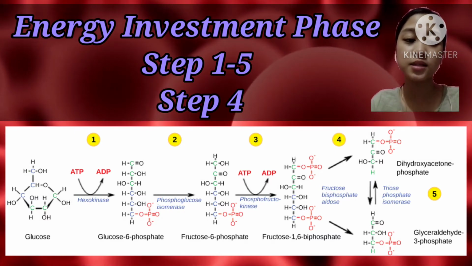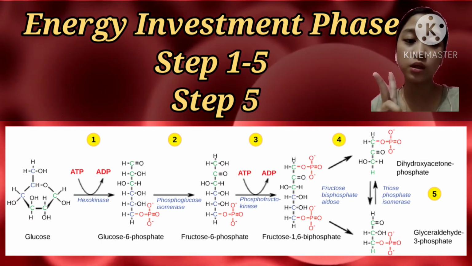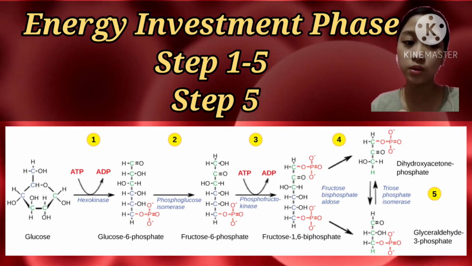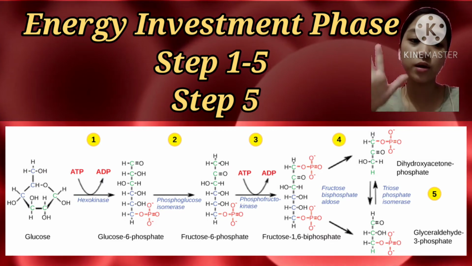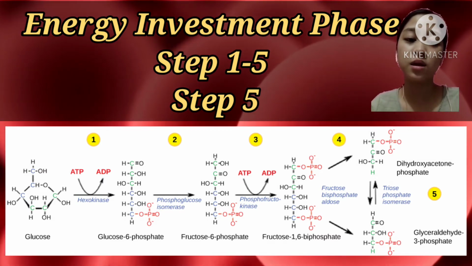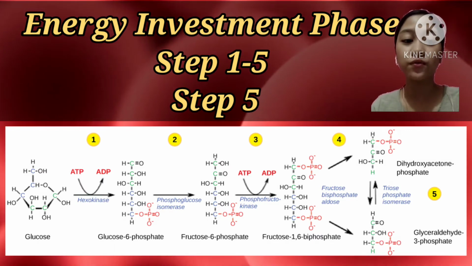Next is step 5. DHAP is converted into glyceraldehyde phosphate. The two molecules exist in equilibrium, but the equilibrium is pulled strongly downward in the scheme of the diagram above, as glyceraldehyde 3-phosphate is used up. Thus, all the DHAP is eventually converted.